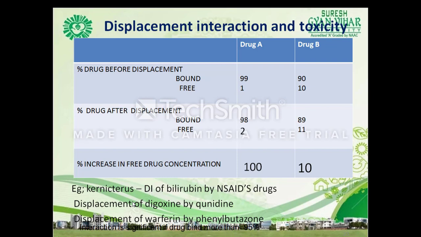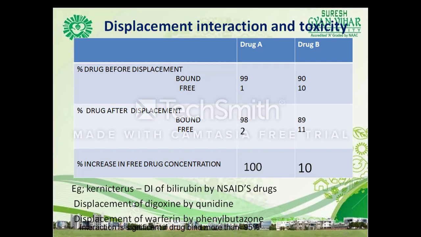Okay, so discussing that, kernicterus in the infant is an example of a disorder caused by the displacement of bilirubin from the albumin binding site by NSAIDs, non-steroidal anti-inflammatory drugs. Another example discussed earlier was the interaction between warfarin and phenylbutazone. Yet another example is the displacement of digoxin by quinidine. So these are the examples.